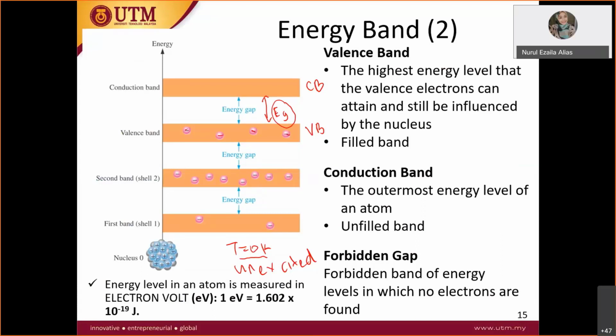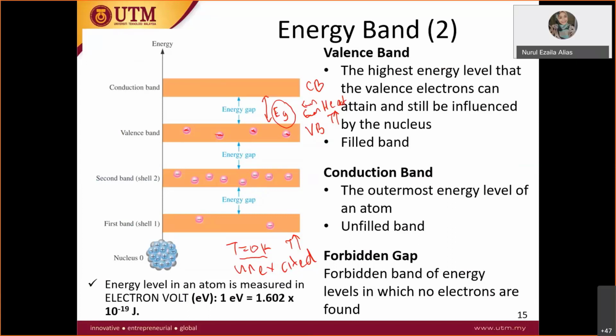at the valence shell. What happens if we increase the temperature? It means we give energy to this valence electron, energy in the form of heat. What happens if we give heat to this? Heat means high temperature, so this valence electron here will become excited. So this valence shell, when it gets heated, it means it gets energy.